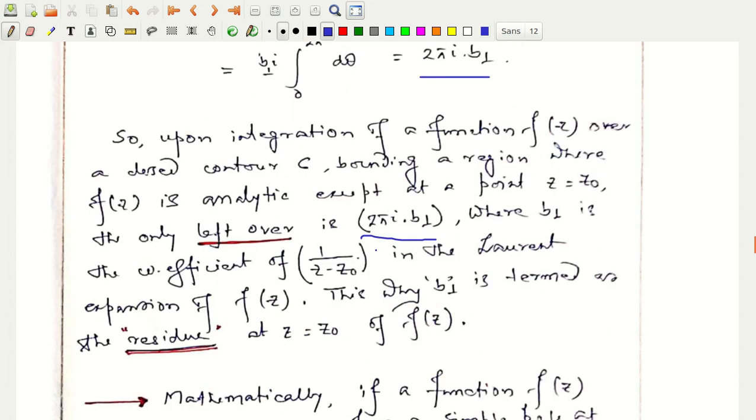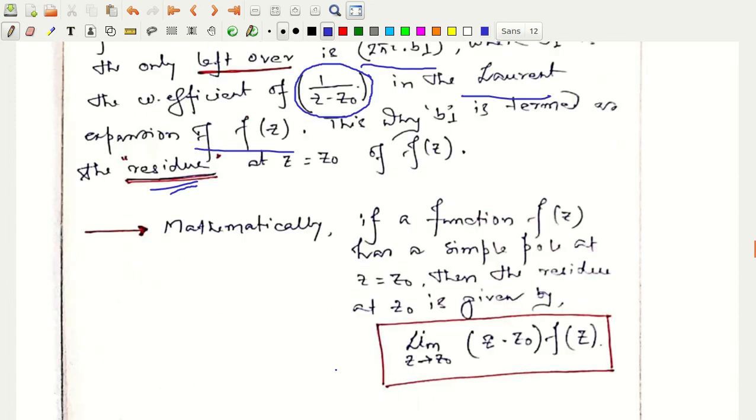What was b1? b1 is the coefficient of 1 by z minus z0 in the Laurent expansion of f of z, and thereby we call b1 the residue of f of z at z equal to z0, right?